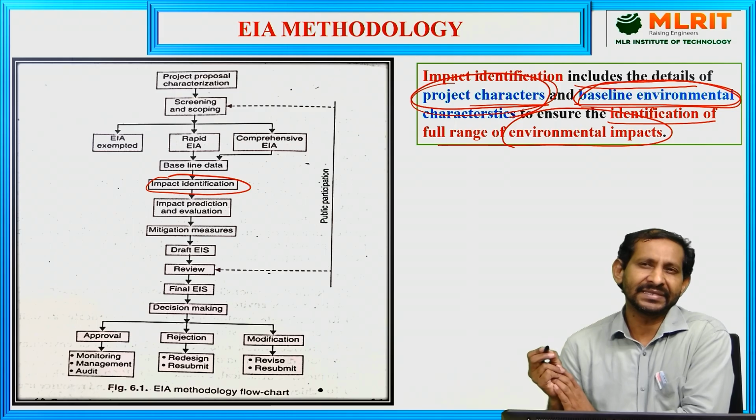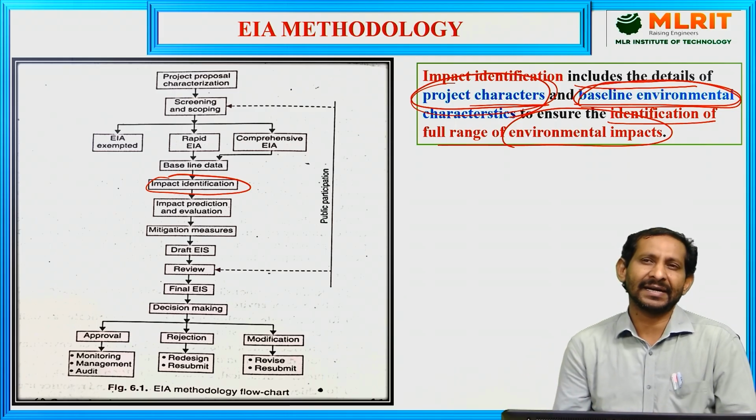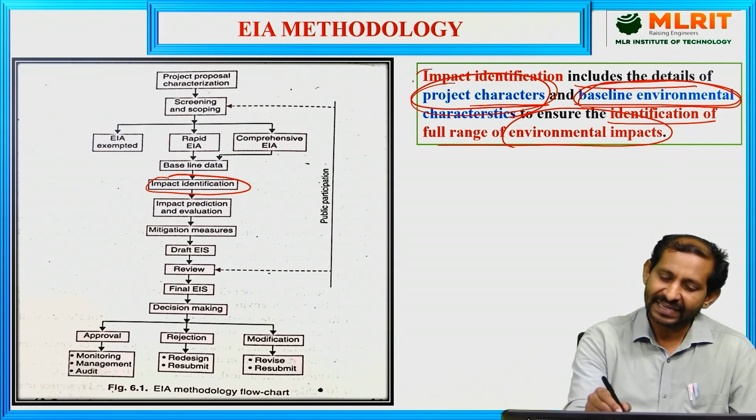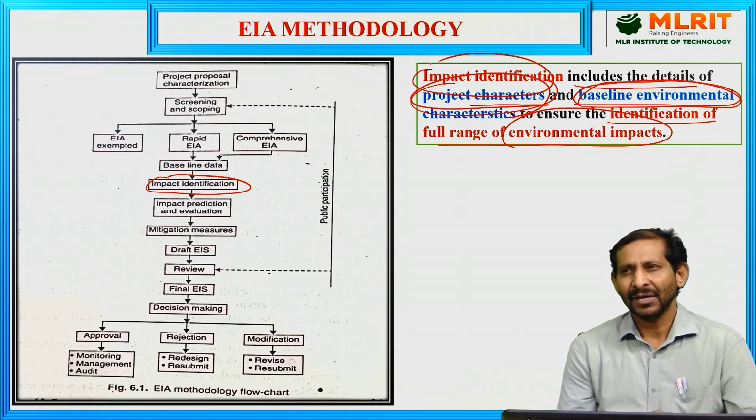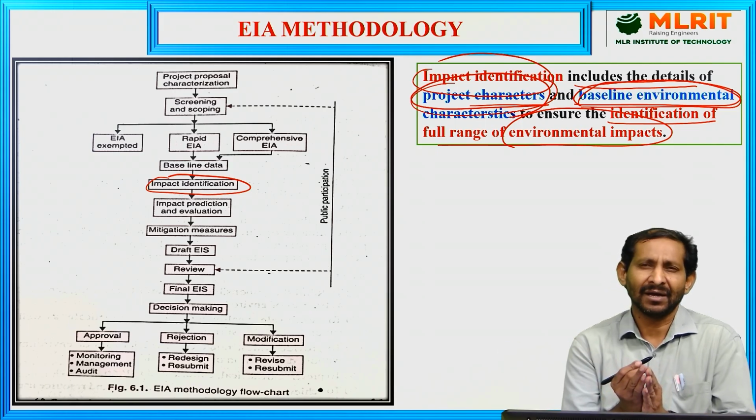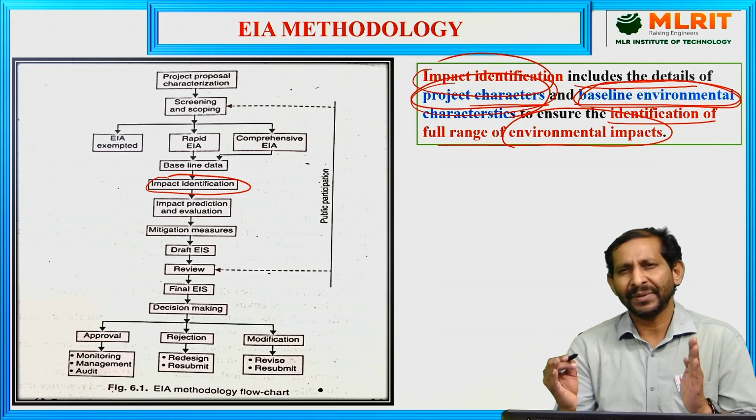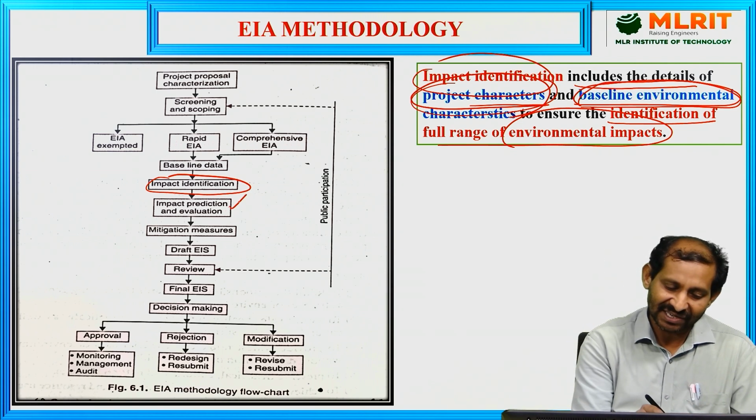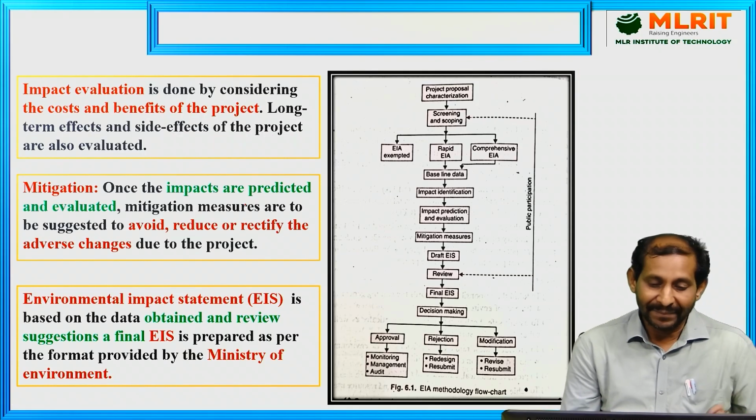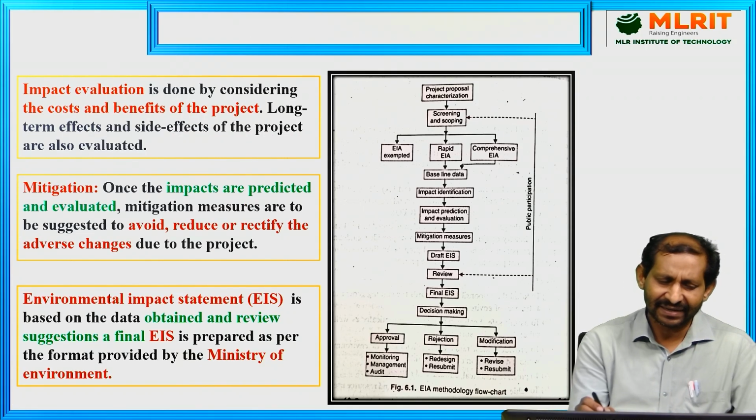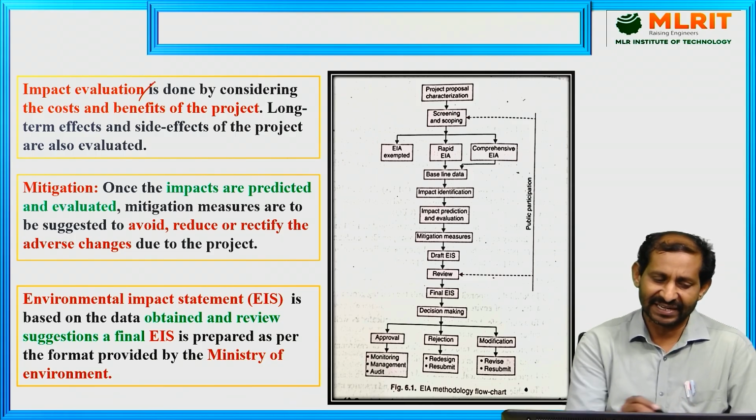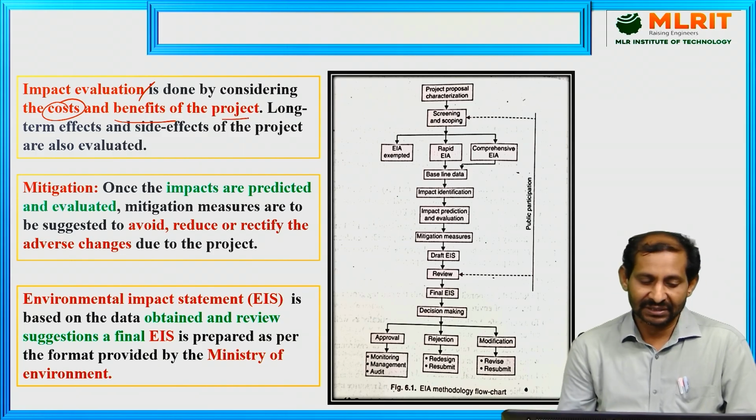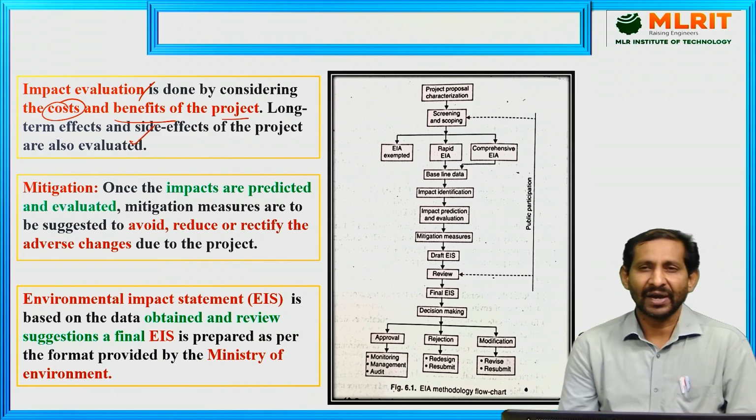Baseline data characteristics include a lot of environmental parameters, which will be discussed in the next slide. Based on that, impact identification will happen. If these two sets of data are not correlated, a lot of impact will be generated. Based on these two, how much impact will be produced is called impact prediction and evaluation. Once the impacts are identified, they are evaluated considering the costs and benefits of the project, the long-term effects and side effects.